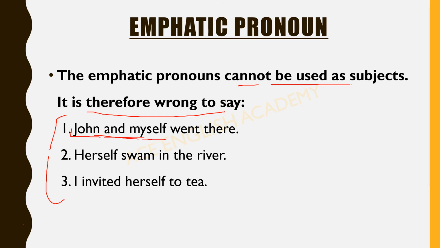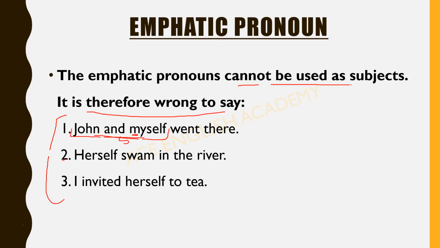So John and myself, this complete phrase is a subject. Myself is an emphatic pronoun, because here emphasis is laid, John and myself. The person is talking about himself only. So we cannot use this here as a subject.